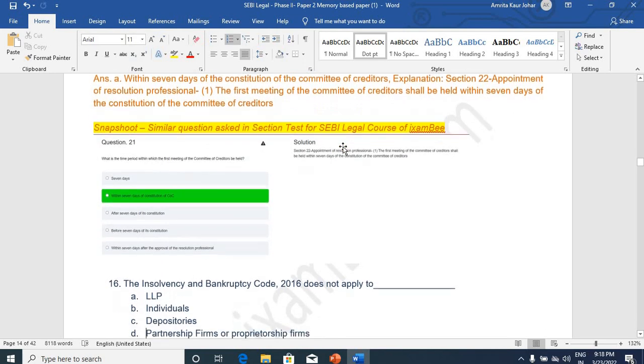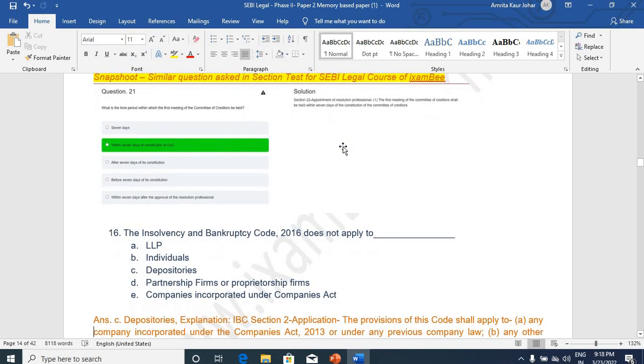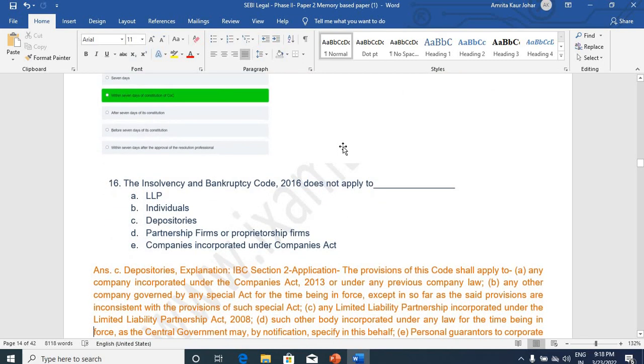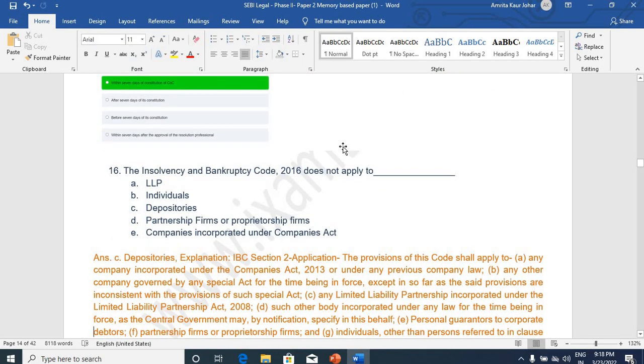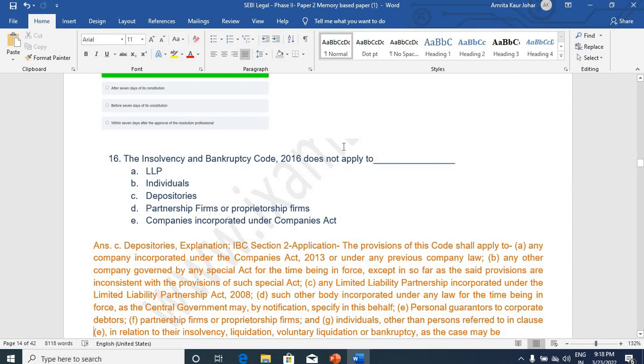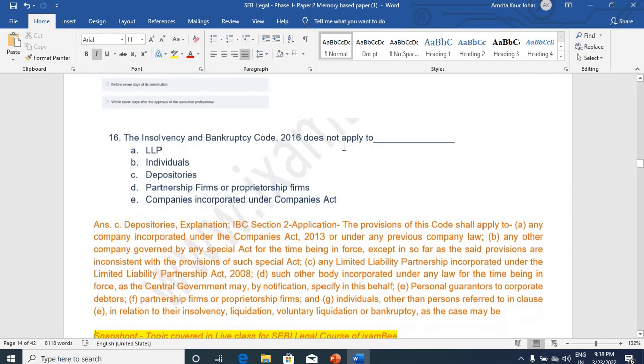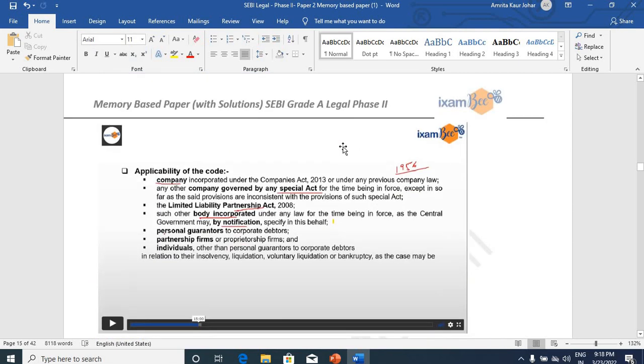Insolvency and Bankruptcy Code 2016 does not apply to whom? This relates to the applicability, and the answer is C, it does not apply to depositories. You can refer to the apt solution for it. This was also covered by ixamBee team.